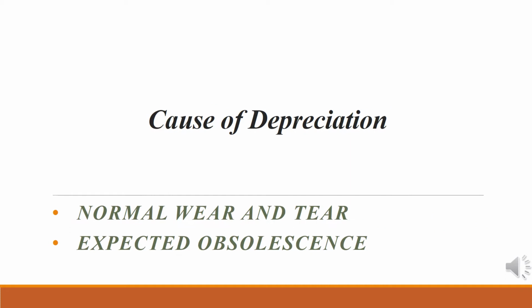Causes of depreciation. There are two reasons for depreciation. First one, normal wear and tear, and second one, expected obsolescence. So start with normal wear and tear. Normal wear and tear is loss in the value of a fixed asset due to normal wear and tear. It means that during the production process, the productive capacity of fixed assets like machinery, tools, engines goes on declining because of continuous use, and this decline in the value of fixed assets is the reason for depreciation.